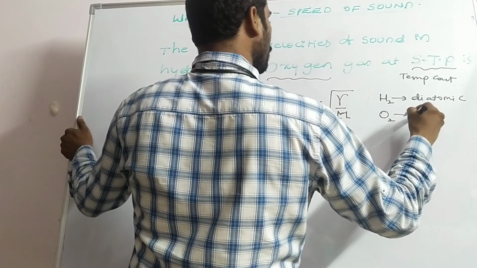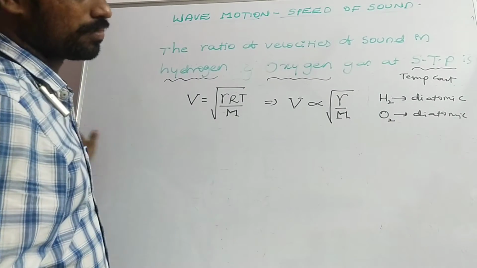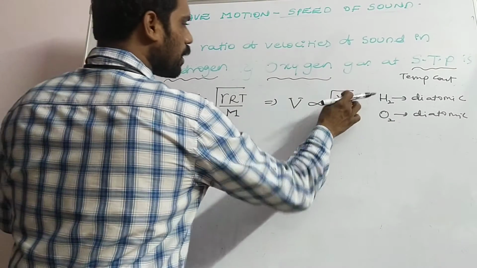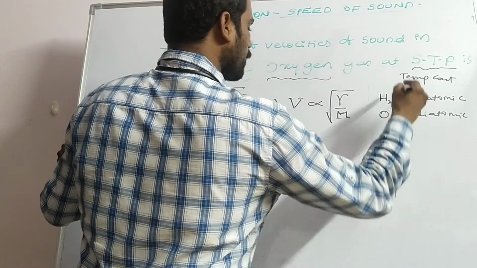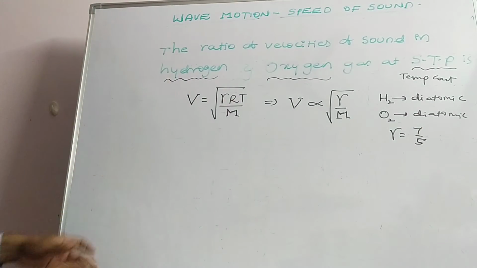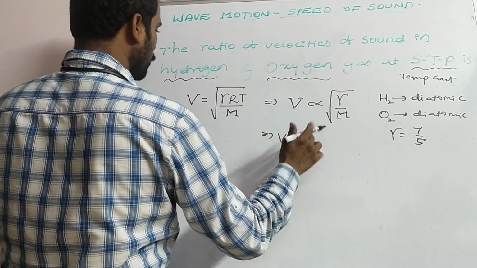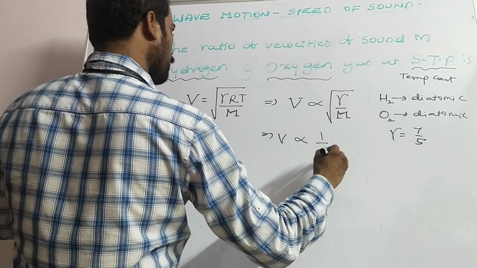Oxygen gas, it is diatomic. Then there is no problem, no need to take gamma. Why? Because for both of them, gamma is equal to 7 by 5, we have to take gamma value 7 by 5. So that V is proportional to root M. Okay.